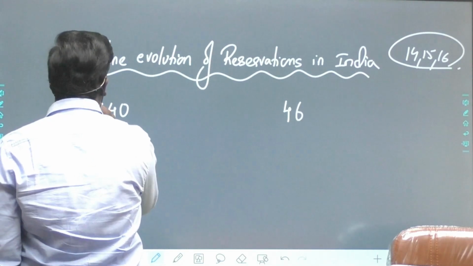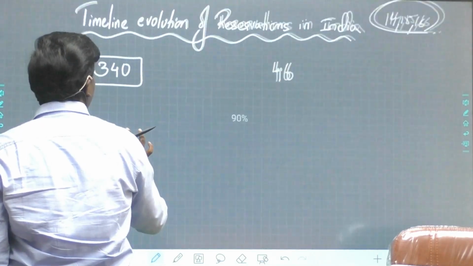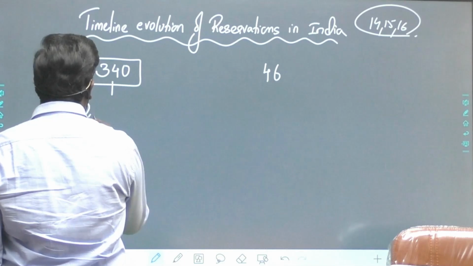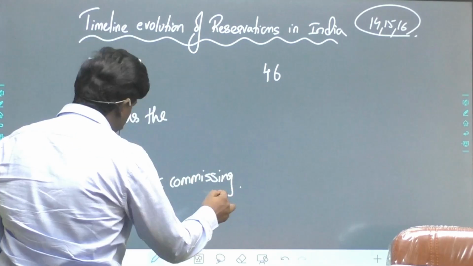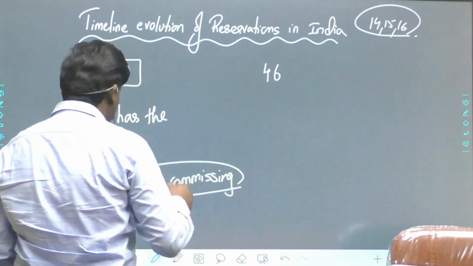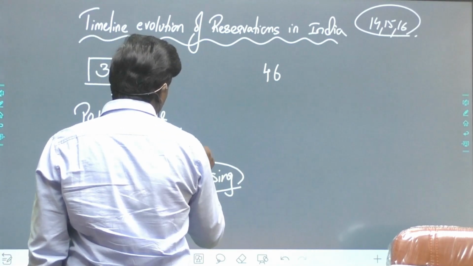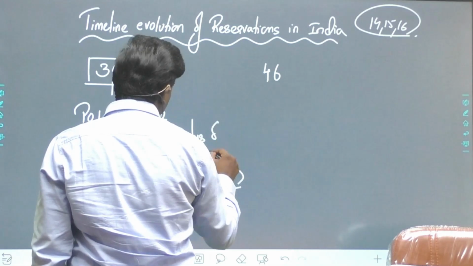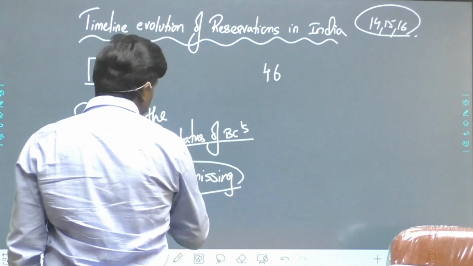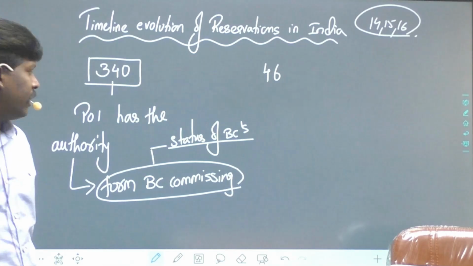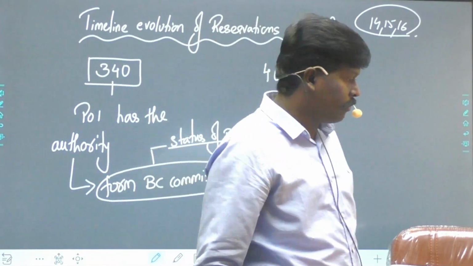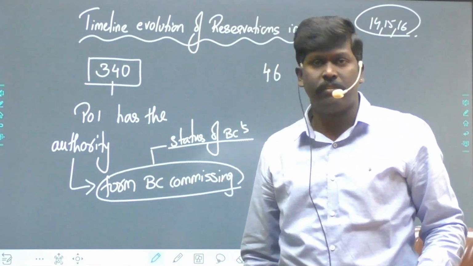According to Article 340 of the Indian Constitution, the President of India has the authority to form a backward class commission to look after the status of BCs in India.